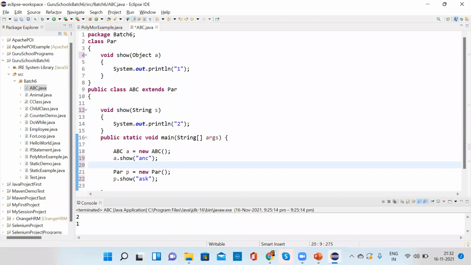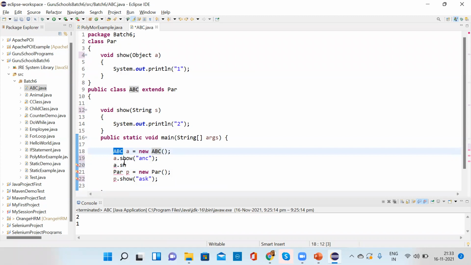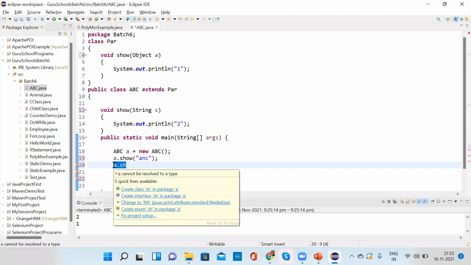See, you are getting two things. You got my point? If you are getting two things, that means it is not method overriding. It is not replacing your implementation. It's keeping your implementation as it is and giving you the result. With the same class name object, you can call both the methods. This is not method overriding.